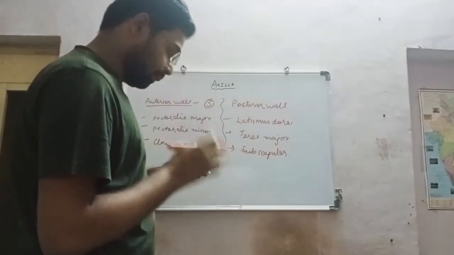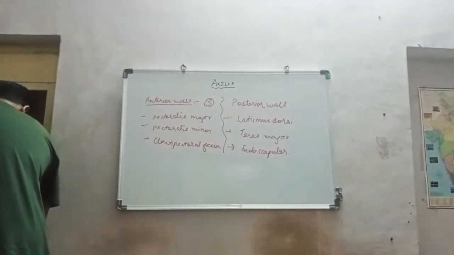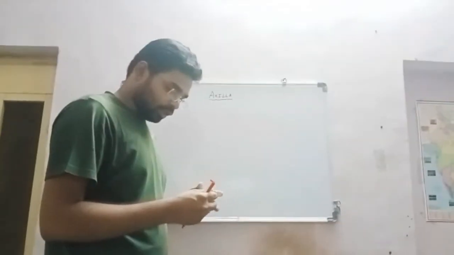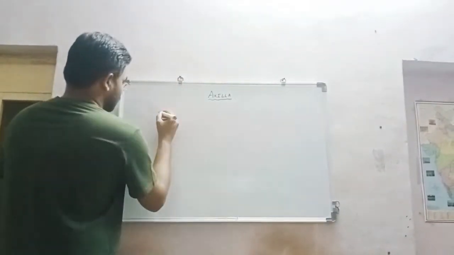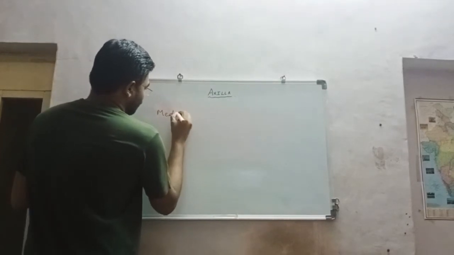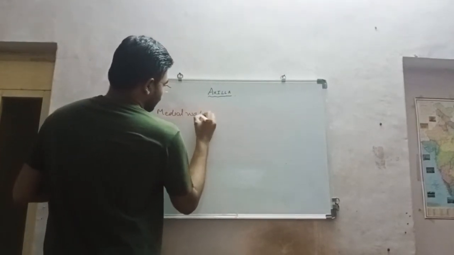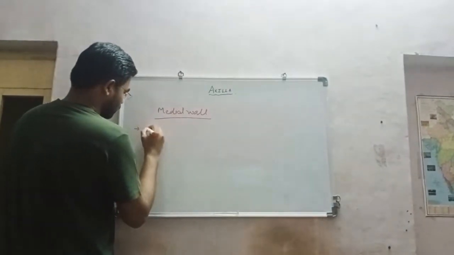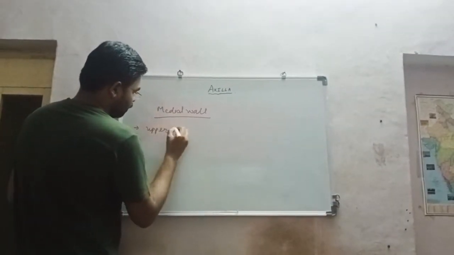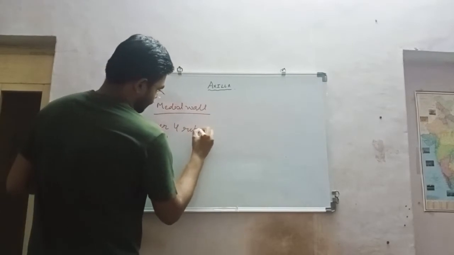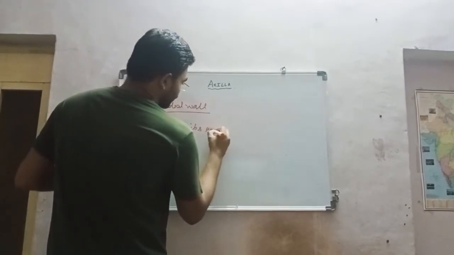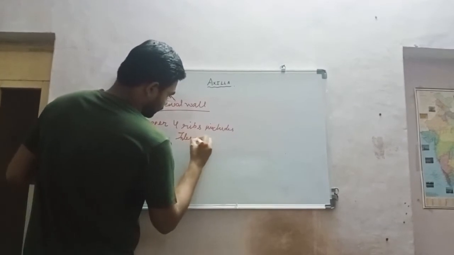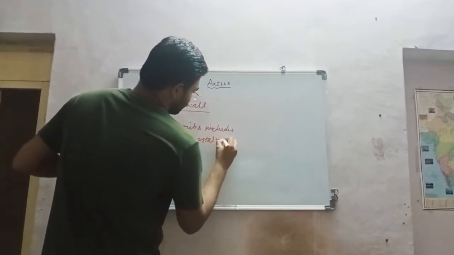Now move to the medial wall. It is formed by the upper four ribs, which include the intercostal muscles.